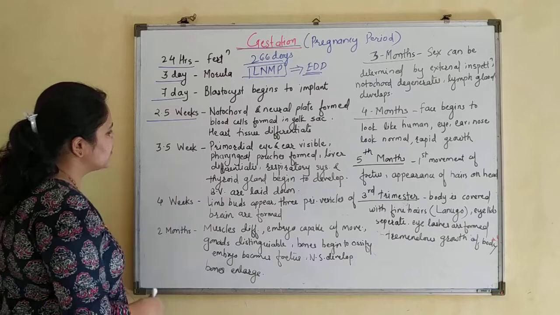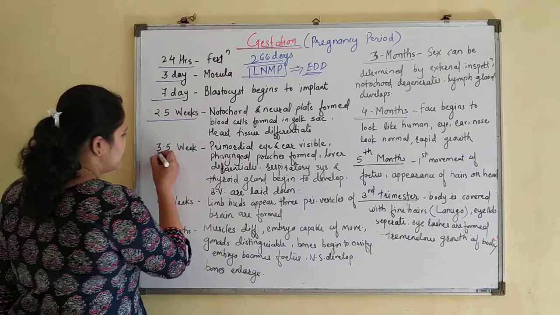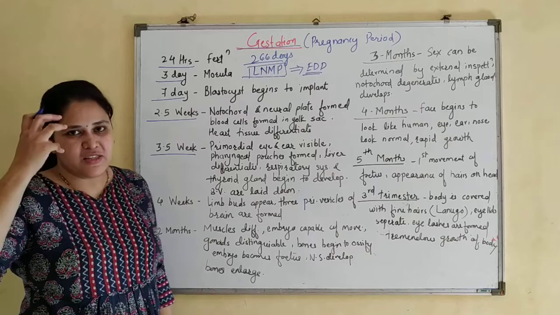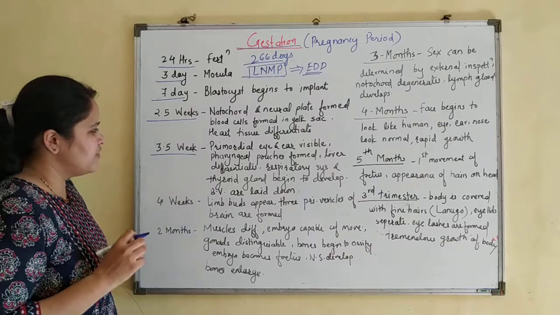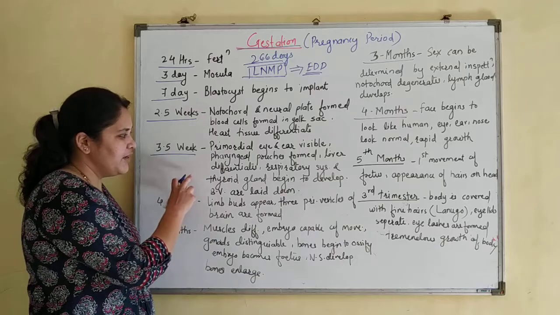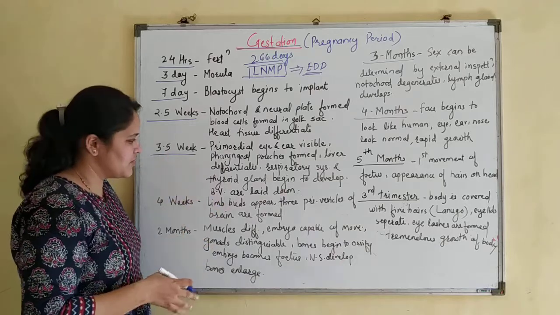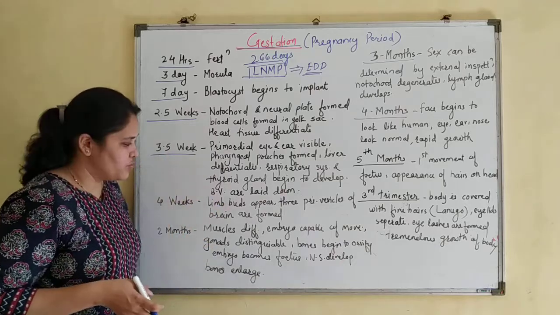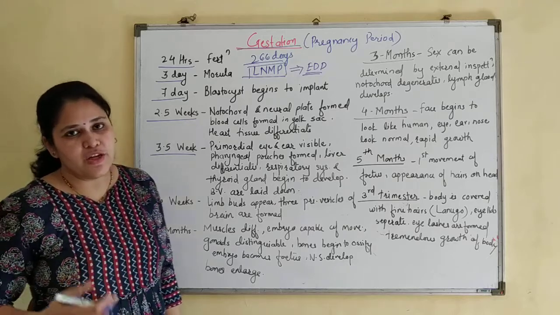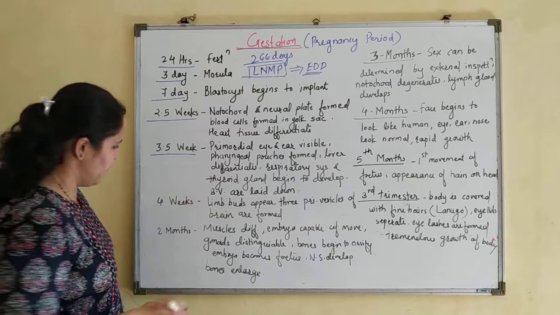Afterwards, around 3.5 weeks, the primordial eye and ear become visible. Pharyngeal pouches are formed. The liver differentiates, the respiratory system and thyroid gland begin to develop, and blood vessels are also laid down. So slowly all systems start developing.